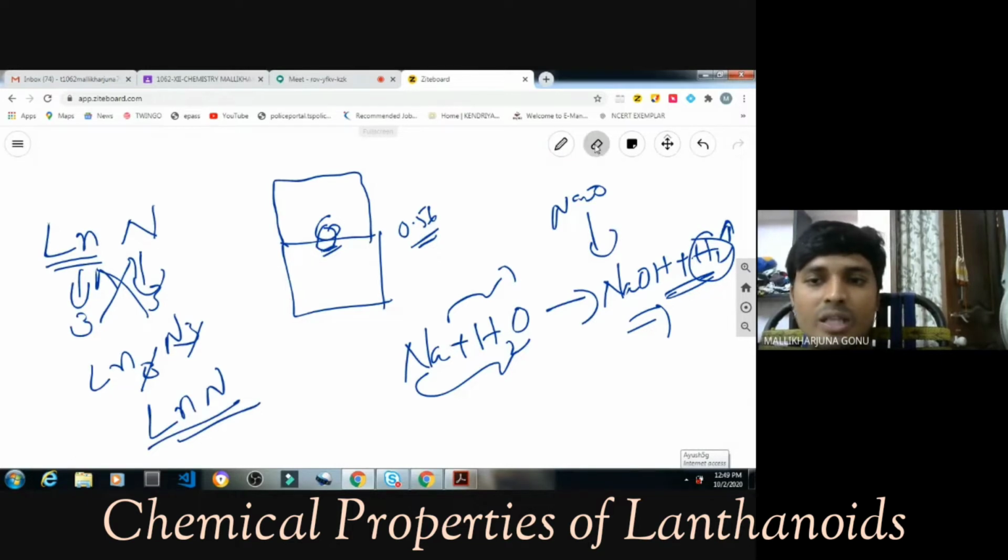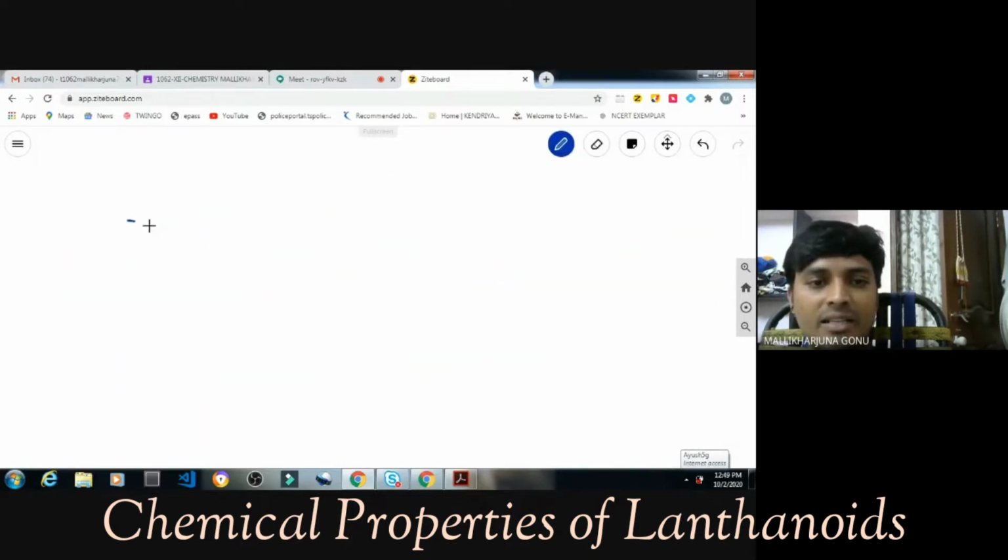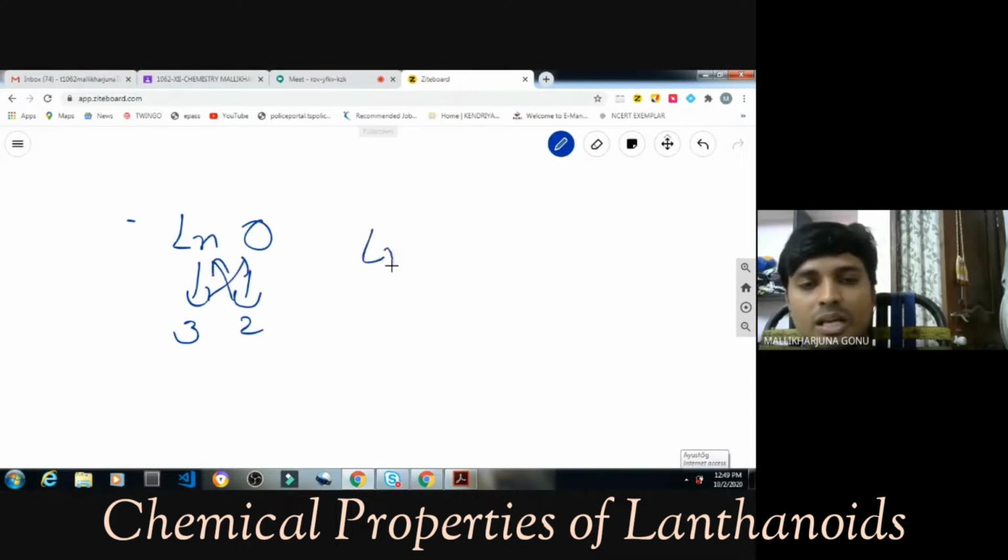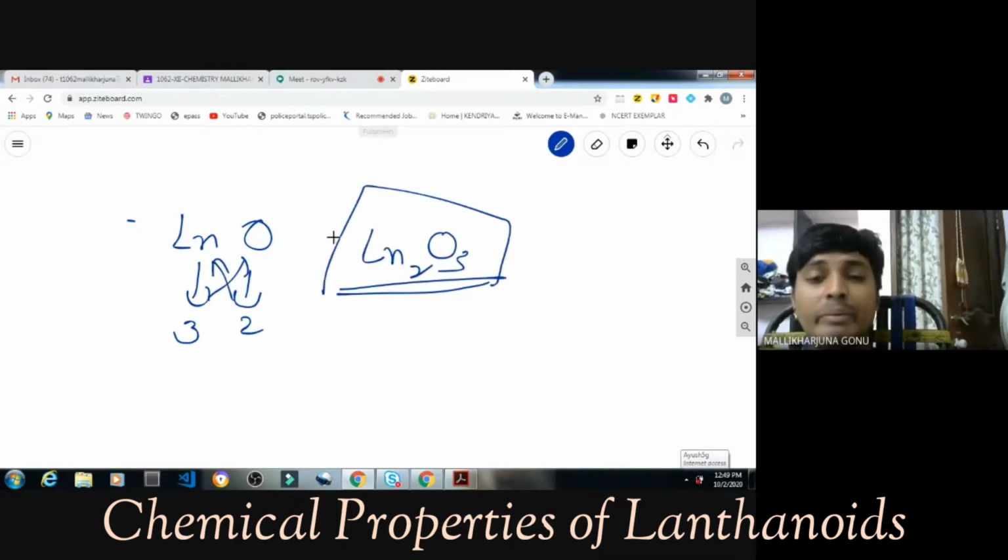In the case of oxygen, how does it react? For example, lanthanum is there and oxygen is there. Lanthanide valence is 3 and oxygen valence is 2. So you cross the numbers, and that is how you have to write it: Ln2O3. That can be anything. In the examination, for example, they will give you cerium and the reaction with oxygen. So what product do you have to write here? What is the chemical formula of this one, Aishwarya?